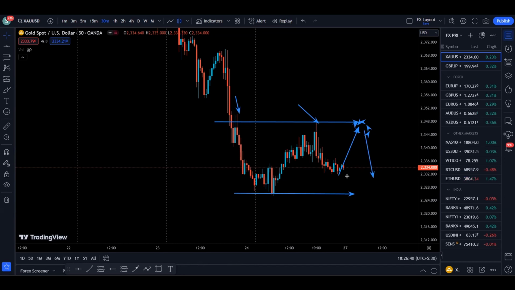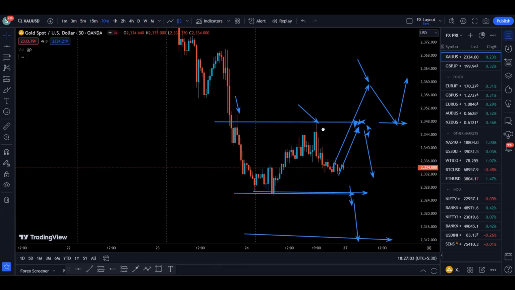But if we break this resistance, we can see that we have a clean range on the left hand side. So we can wait for a new high and then a pullback to this area and support formation to take long and target this new high created by the price. Or if we break this support, we can look for a shorting opportunity to target the next support in this downtrend.